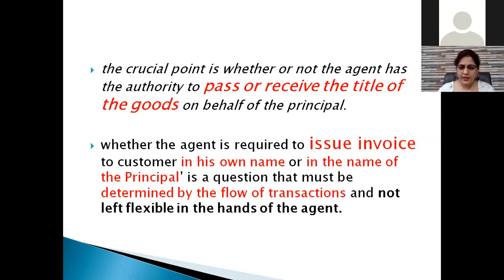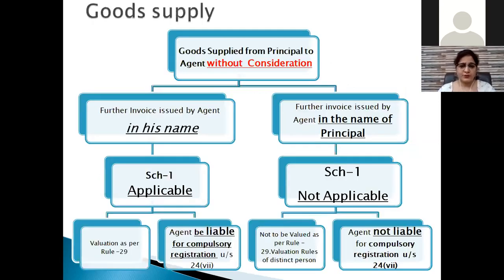Whenever an agent receives goods from the principal, the further invoicing is done either in his own name or in the name of the principal. This is the only question we have to look at to see whether he is an agent of a principal or not. So it can be depicted in this way. I have explained in this.